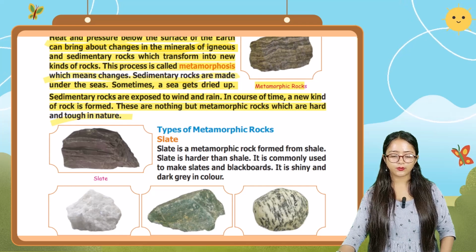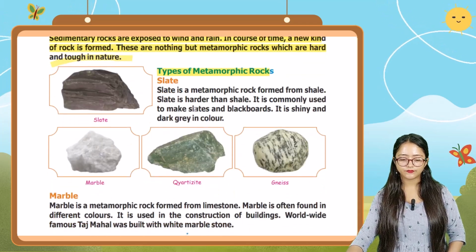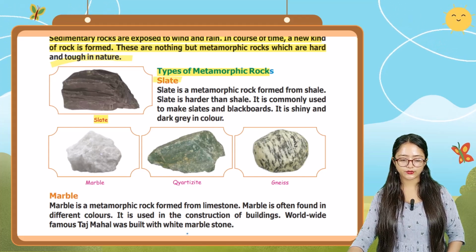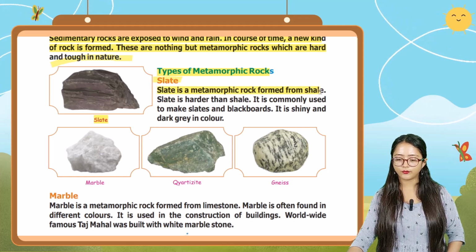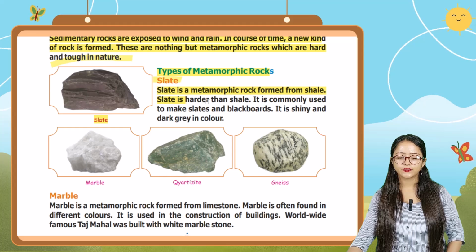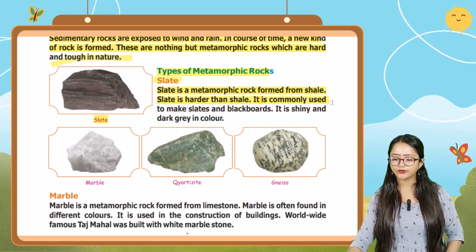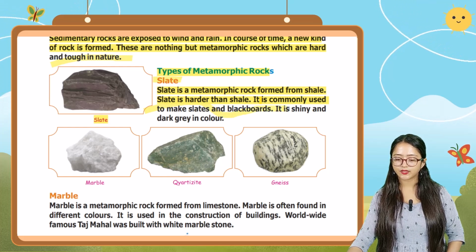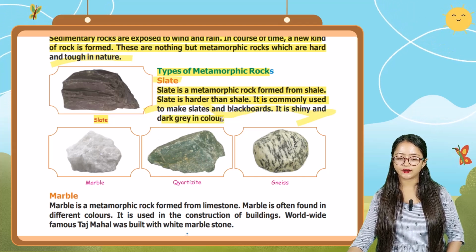Now we're going to talk about some types of metamorphic rocks. So the first one, slate. In this image also you can see the slate. So slate is a metamorphic rock formed from shale. Slate is harder than shale. It is commonly used to make slates and blackboards. It is shiny and dark gray in color.